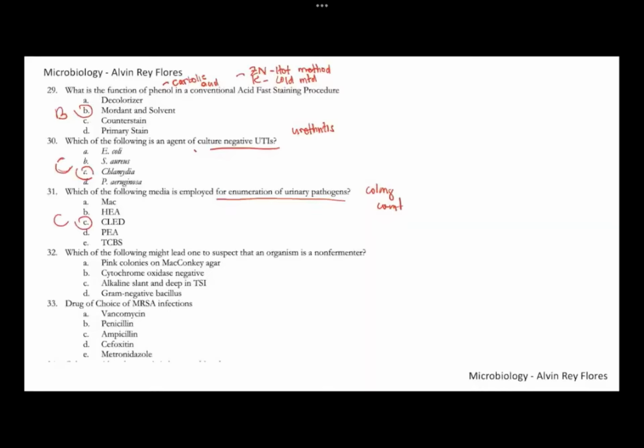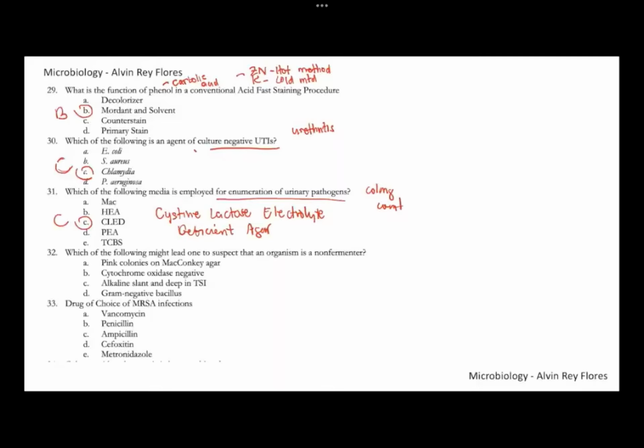CLED is a commercially available culture media, which means cysteine lactose electrolyte deficient agar. This would allow the enumeration and isolation of different urinary pathogens, and we can perform the colony count here. MacConkey is just selective and differential. HEA, we don't usually use for urine culture, that's for stool culture. PEA, that's for gram positive. TCBS, if you're isolating Vibrio. So the best answer for 31 is letter C.